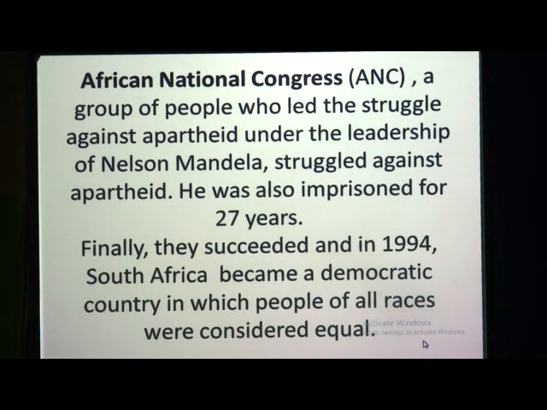Again we have seen the work of the African National Congress, that is ANC, a group of people who led the struggle against the apartheid law under the leadership of Nelson Mandela. Finally they succeeded in 1994, and South Africa became a democratic country in which people of all races were considered equal. And Nelson Mandela was imprisoned for 27 years because of this protest which they made against the rule.